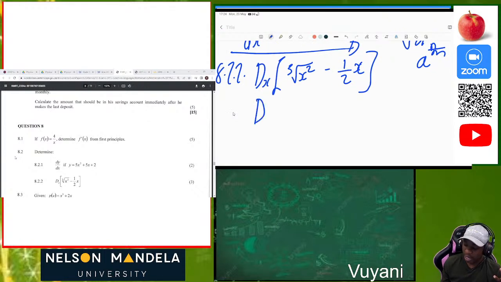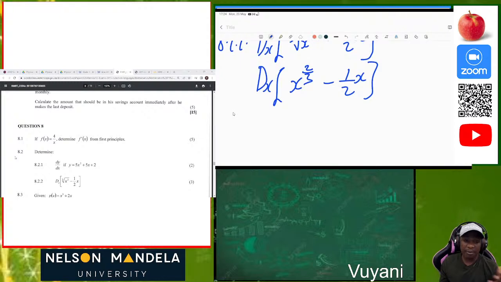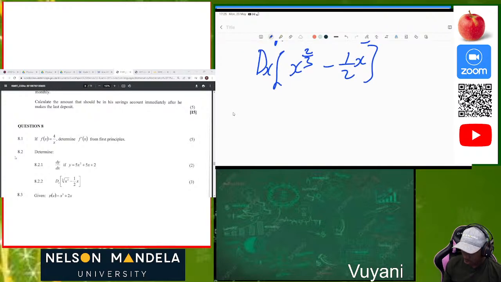So it's going to be dx of x^(2/3) minus 1 over 2x. Now let's remove the dx so that we can actually differentiate. When you're given your notation in dx, when you're differentiating, you remove the dx. When you're given your function in the form of y, when you're differentiating, it's going to be dy over dx. When you're given a function in the form of f of x, when you're differentiating, it will be f prime of x.